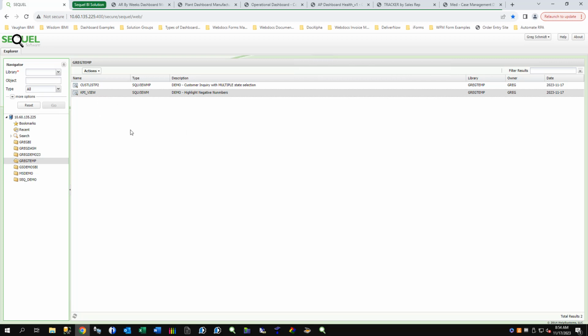But the nice thing here is for users to be able to access that information via the browser very easily, right? And be able to get to it. You can have bookmarks, you can have all that good stuff inside of there. So if it's something that is frequently used, you have the recent option there, but then you have the bookmark option as well. So you can bookmark something, or think of it as a favorite, right? You can favorite something inside of there so they can use it more and more. So you can do things like that from that standpoint. But this is a really big process to be able to do that. So be able to download it through the web interface down to Excel.